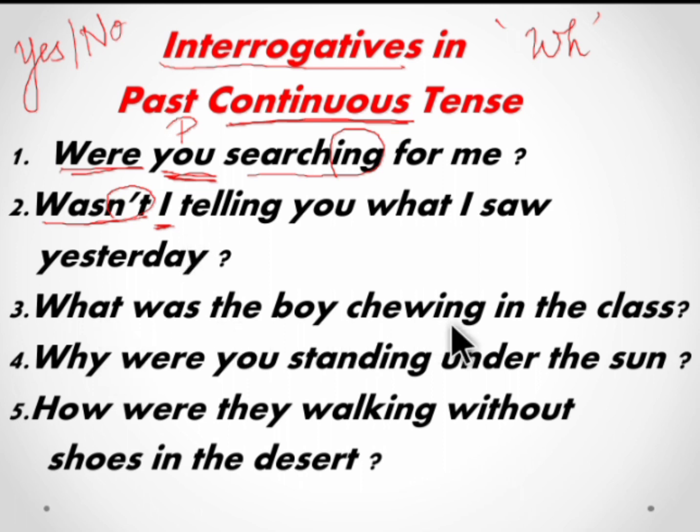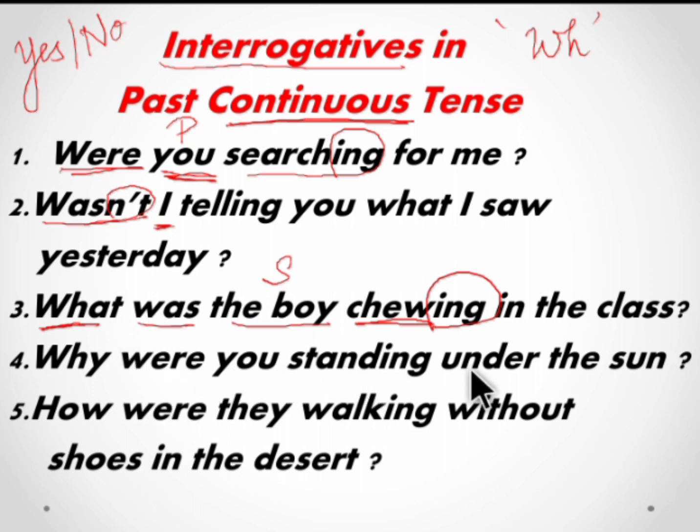What was the boy chewing in the class? So what is the WH word. The boy is the subject and it is singular, so we use was. Chew is the main verb and ing is the continuing action. What was the boy chewing in the class?